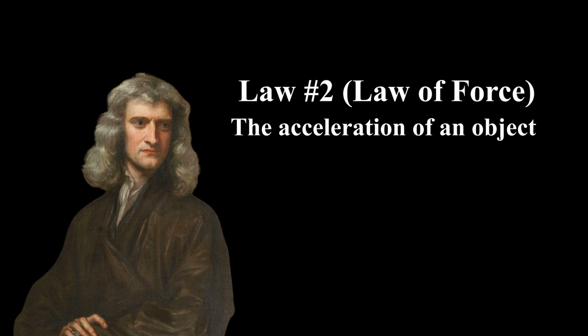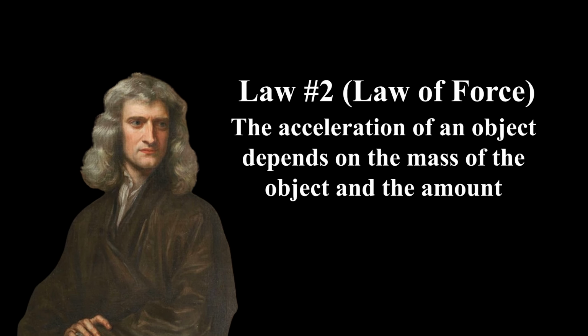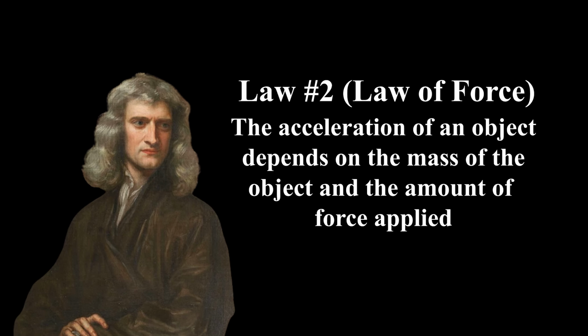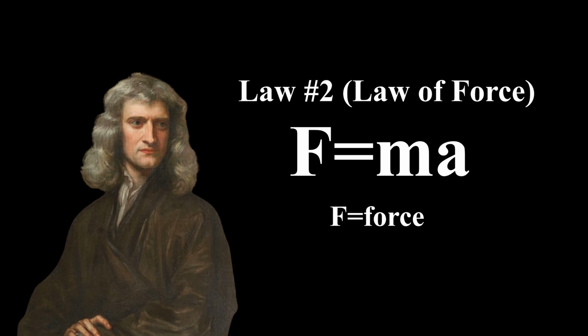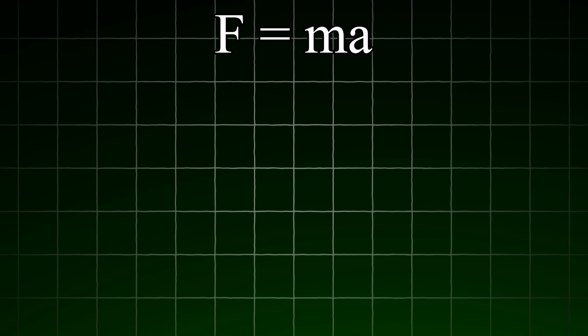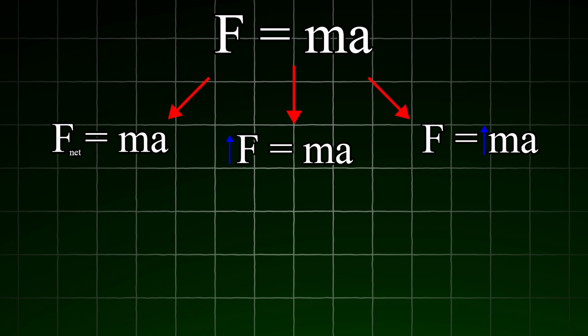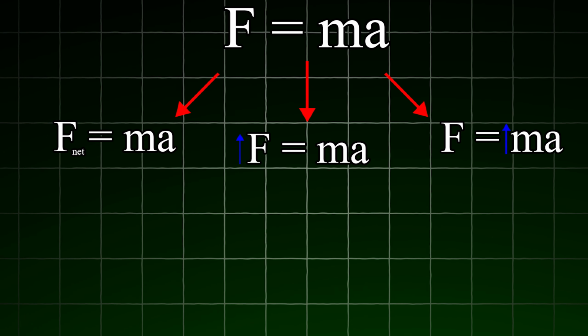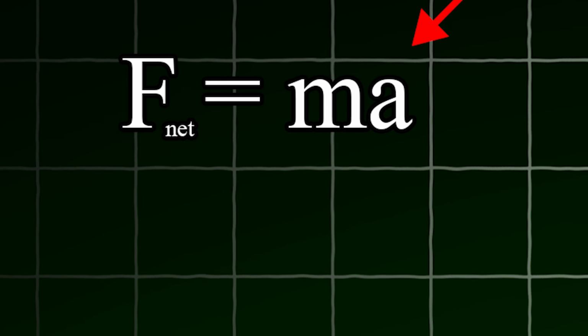Newton's second law, aka the law of force, says this: the acceleration of an object depends on the mass of the object and the amount of force applied. Basically, it's the equation F equals ma, where F is equal to force, m is equal to mass, and a is equal to acceleration. The first thing that we need to understand is that this equation can be manipulated in 3 different ways. First, the F equals ma equation can be turned into an F net equation. Remember that a net equation is the combination of forces.